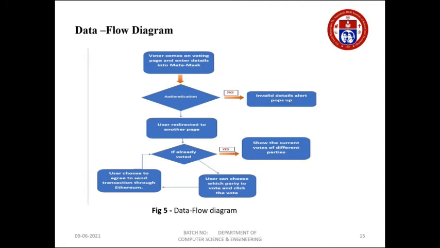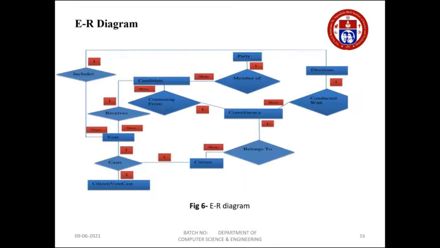It's a data flow diagram. When the voters come on the voting page, they will enter something on the MetaMask. The authentication page appears. If it goes yes, then it is redirected to another page. Else it will show the invalid pop-up. And if it's already voted, then it will show the real time how many parties got how many votes. Otherwise, the people can choose, and by means of their Ethereum transaction, they can go and vote for their selected candidate.